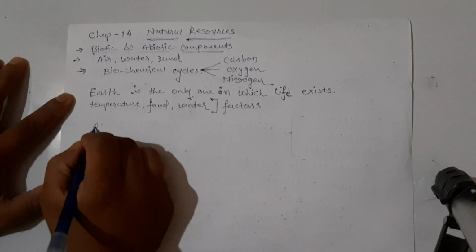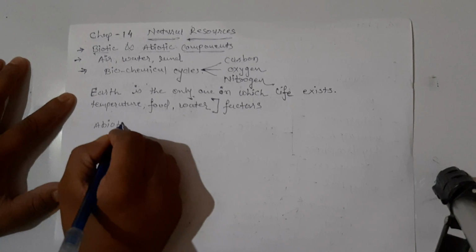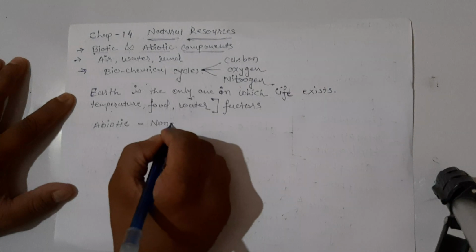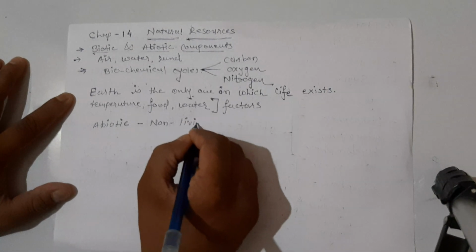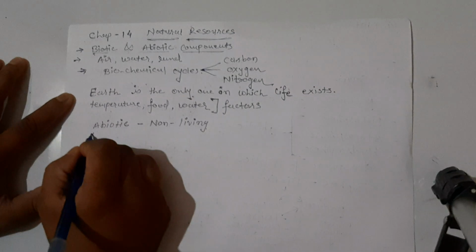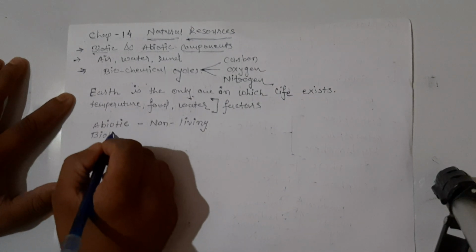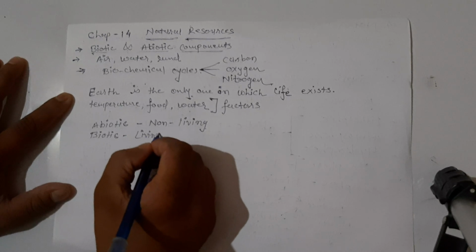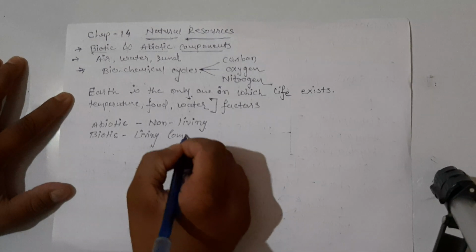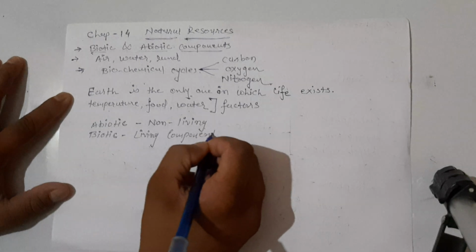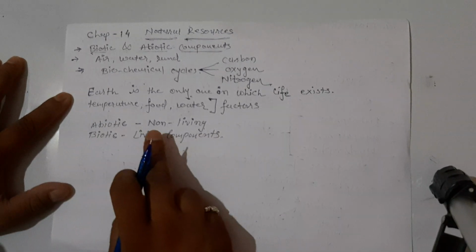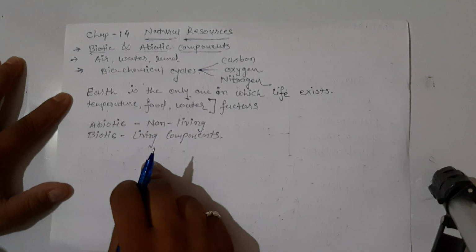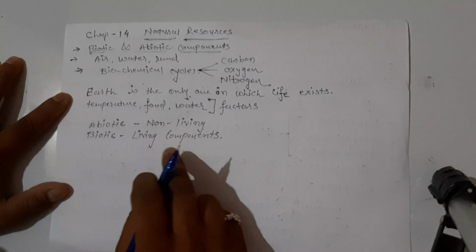In abiotic components there will be non-living components, and in biotic components we are having all living components.